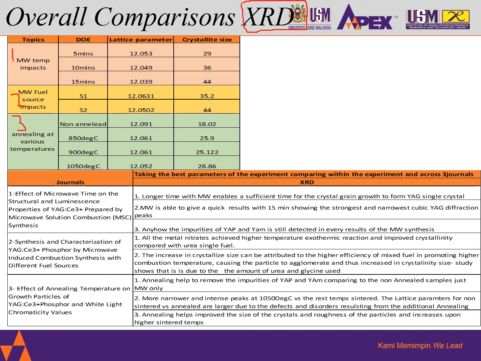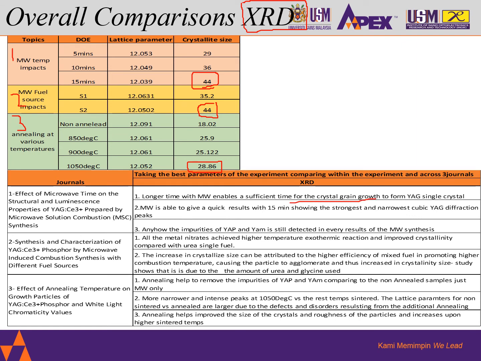Now the thing is, I cannot compare very much. Of course we do see the crystallite size is bigger on the first two journals, but since it was done at different points in time with different mixing ratios and different equipment, and depending on time and human factors as well, I would say that I cannot compare very much on the XRD. We see that, for example, journal 1 on microwave time, a longer time with microwave enables sufficient time for crystal grain growth.